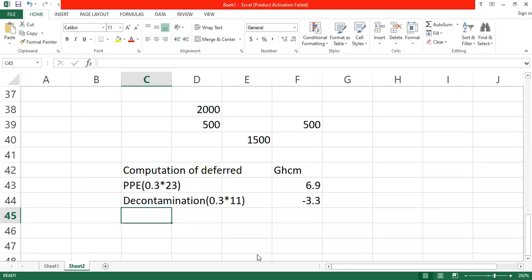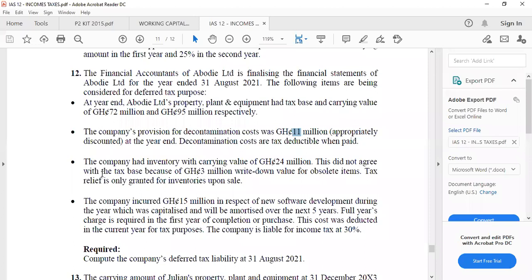Okay. Let's look at the next one. The company had inventory with carrying value of 24 million. This did not agree with the tax base because of 3 million written down value for obsolete items. Tax relief is only granted for inventories upon sale. This did not agree with the tax base because of 3 million written down what value for obsolete what items. Tax relief is only granted for inventories upon what?